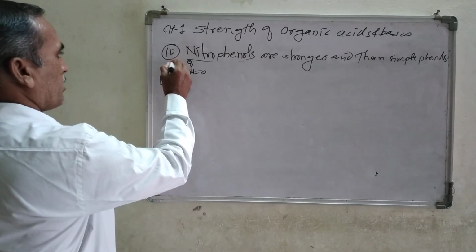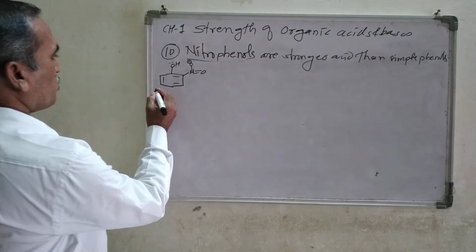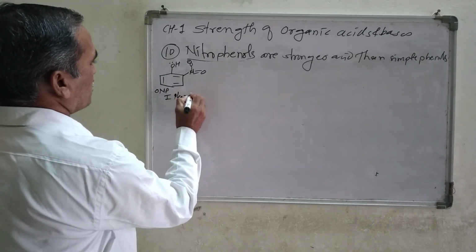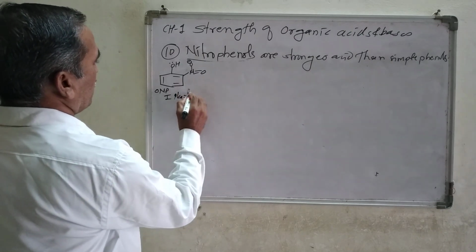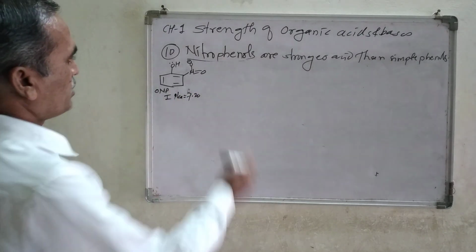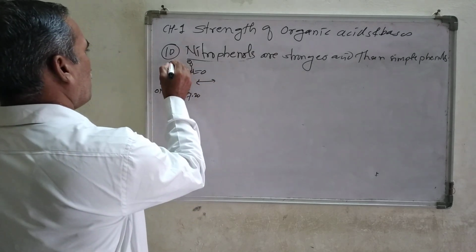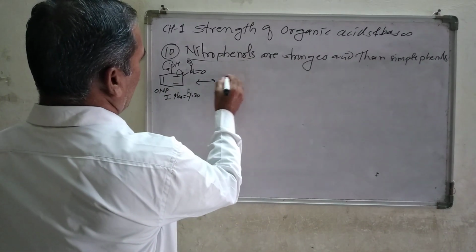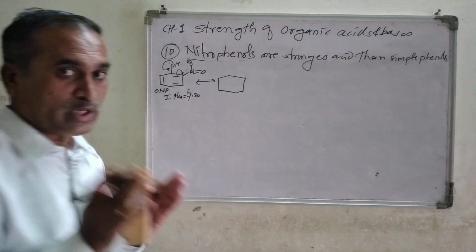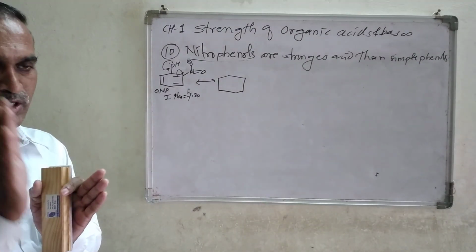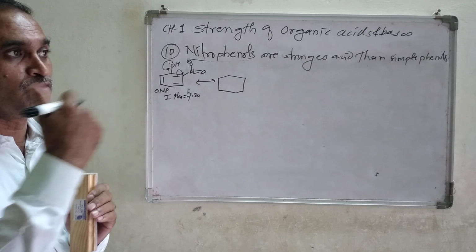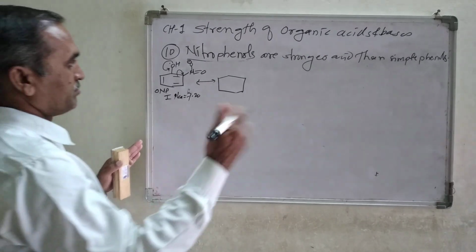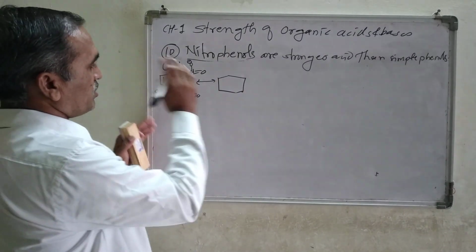So remember here, draw the resonating structure of orthonitrophenol. We know that the pK value of this is how much? 7.20, right? Now the resonating structure of this compound, the lone pair coming down here, negative charge on this corner point, so that we are going to get the structure like this. Look at the structure very carefully. Once you understood, there is no need to further study. You remember these resonating structures forever in your whole life. So remember the resonating structures.